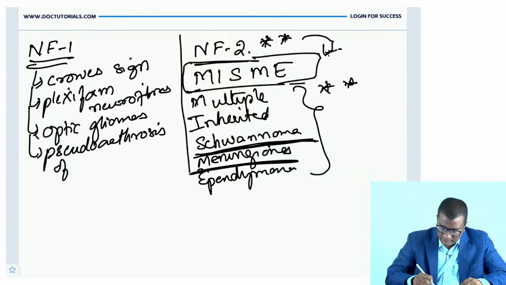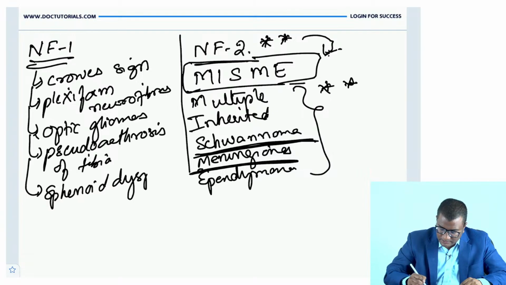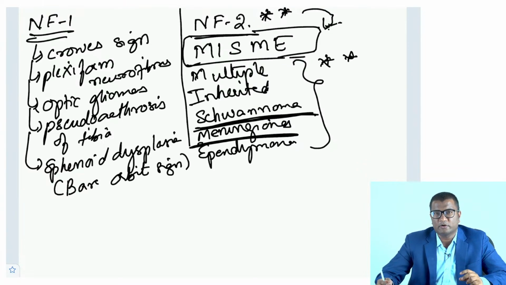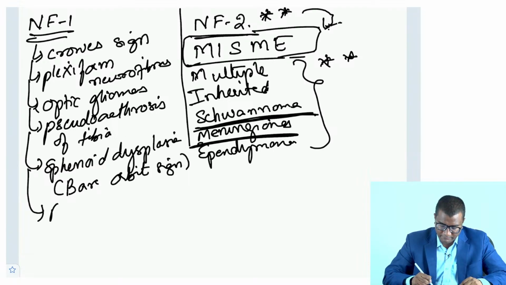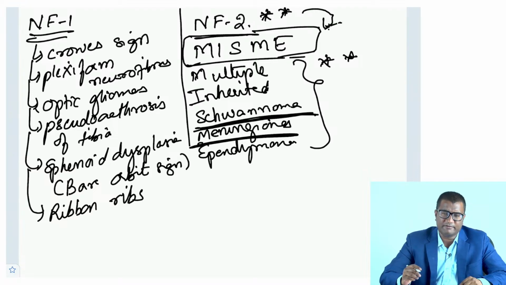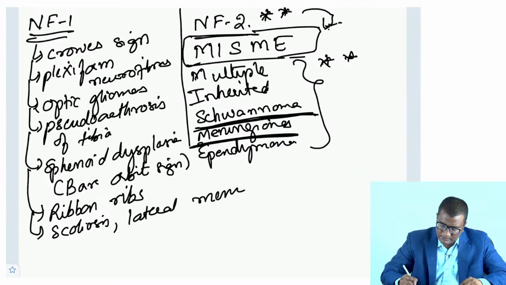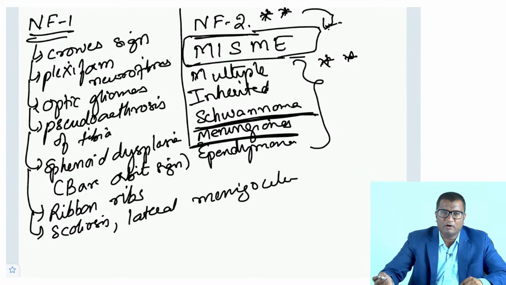Any musculoskeletal disorders, like sphenoid dysplasia, where the greater wing of sphenoid is dysplastic, will give you what is called the bare orbit sign. In radiology, I taught you all of this. Ribbon ribs, scoliosis, any musculoskeletal defects, and lateral meningocele are all features of NF1.